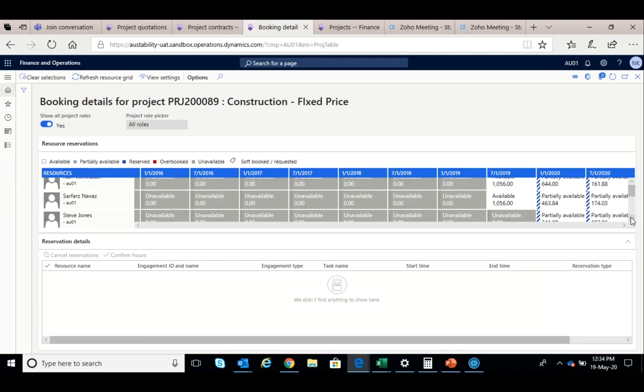Of course, if you do the hard booking, that means he can start booking the timesheet and all that, and he is a part of the project execution team. So this resource planning is very critical, and it's very nicely handled. It is integrating with your HR system as well.